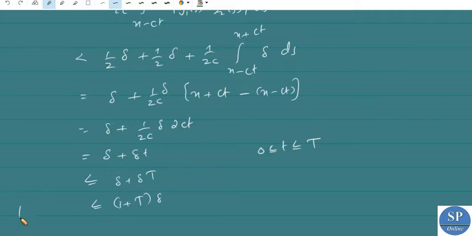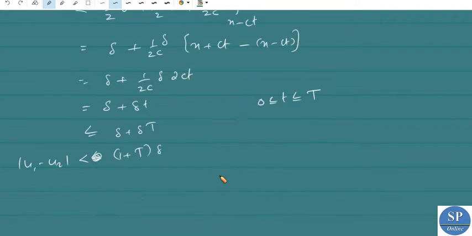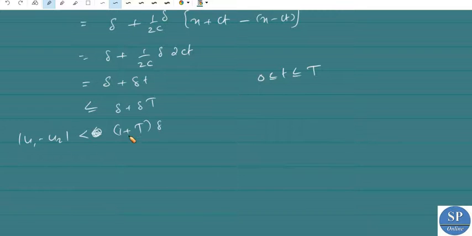Okay, so this is |u1 − u2|, that is |u1(x,t) − u2(x,t)|, which is less than this. So we have obtained that when |f1 − f2| is less than delta and |g1 − g2| is less than delta, it implies |u1 − u2| is less than (1 + T) into delta.